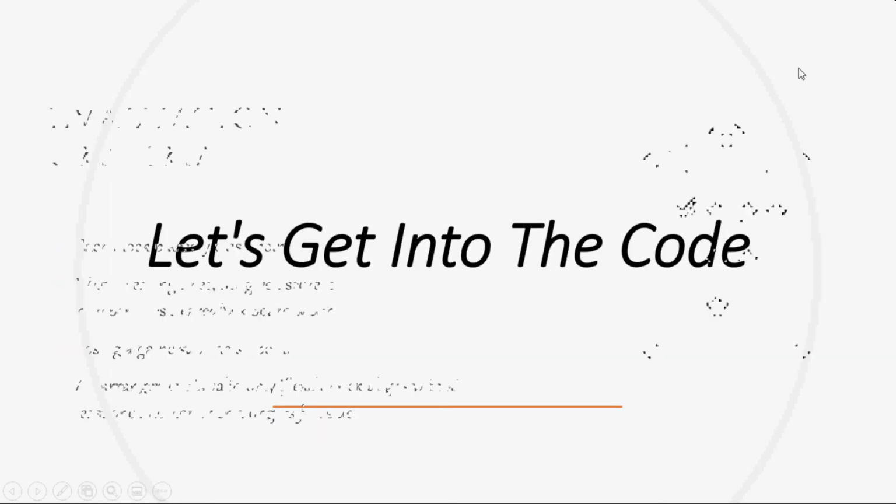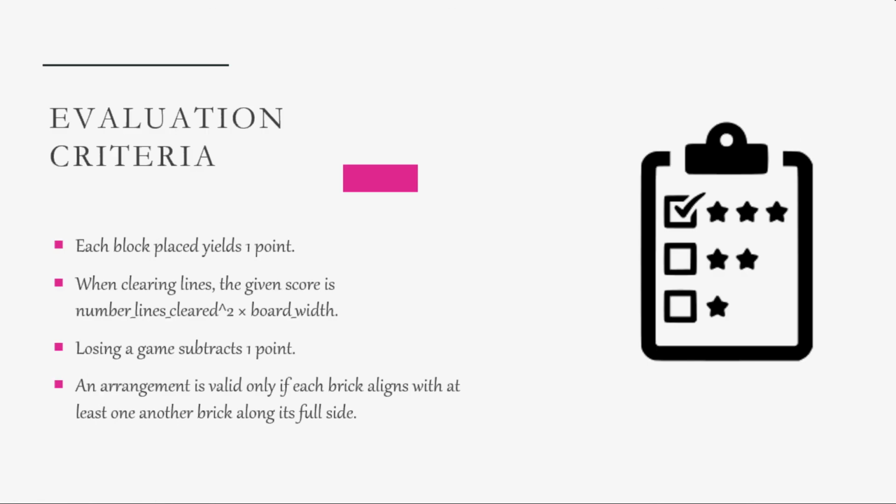Next is the evaluation criteria. In order to evaluate a project, we'll need evaluation criteria. So the evaluation criteria is as follows. Each block placed yields 1 point. So if we place any single block, then we'll get a point. Then if we complete a line of blocks, it gets cleared off, so we'll also get a score of the number of lines cleared raised to 2, times the board width. If we lose a game, it will subtract 1 point. An arrangement is valid only if the brick aligns with at least one other brick along its full side. So this is the criteria for our evaluation.